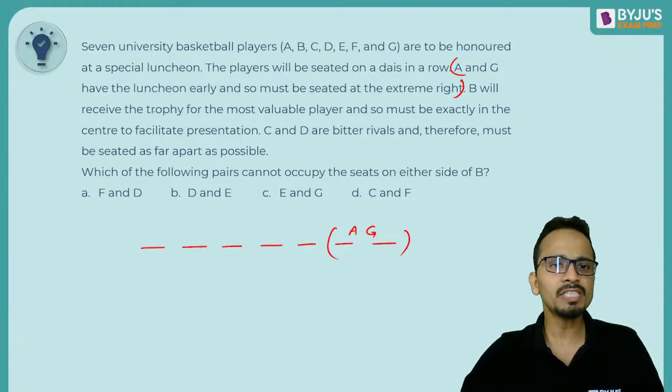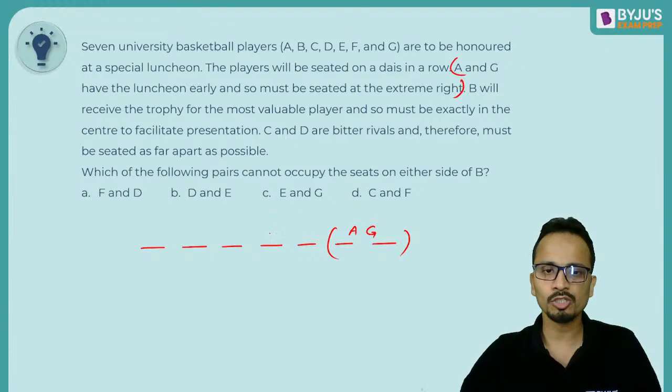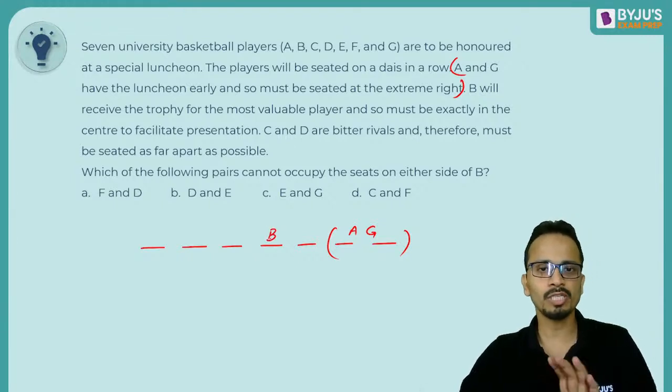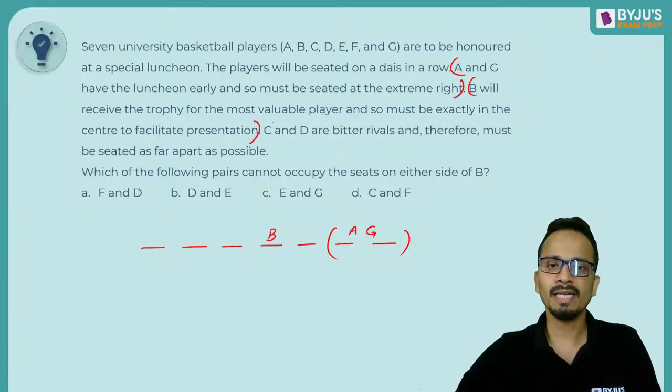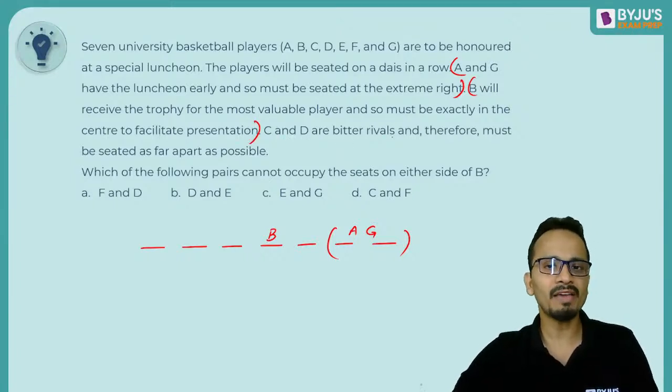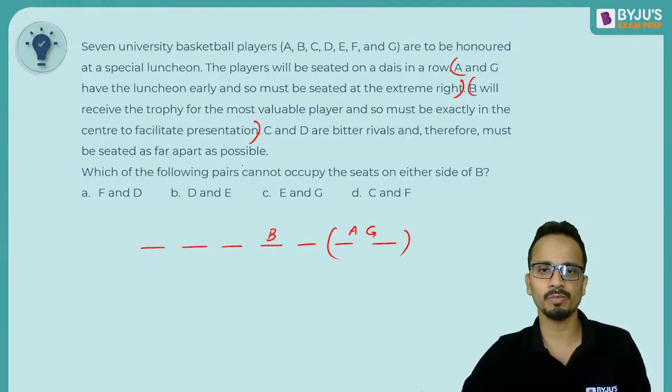Next, B will receive the trophy, so must be exactly in the center. So B will take the middlemost position, the center position. So that means chair number 4. So this place will be fixed for B. Next, C and D are bitter rivals and therefore must be seated as far apart as possible.